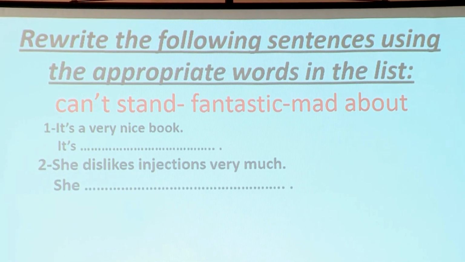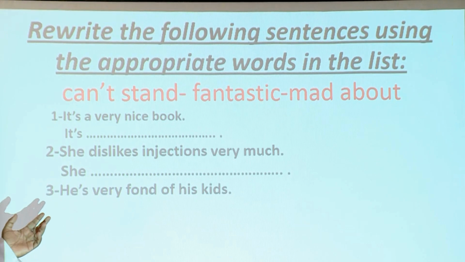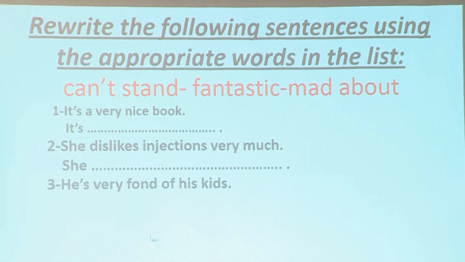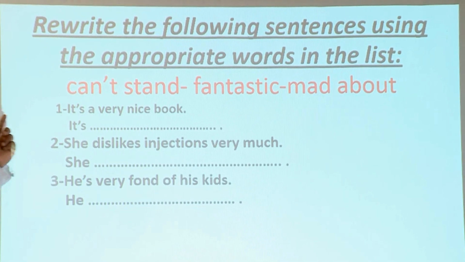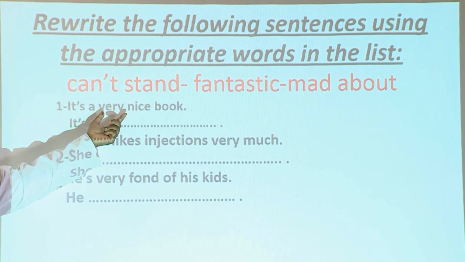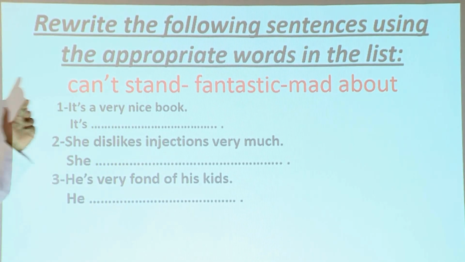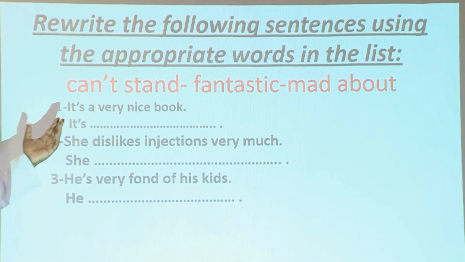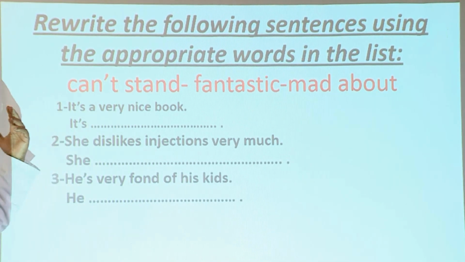And the third one, he is very fond of his kids. Now, try to change here very nice by an adjective. Fantastic. Fantastic is adjective.